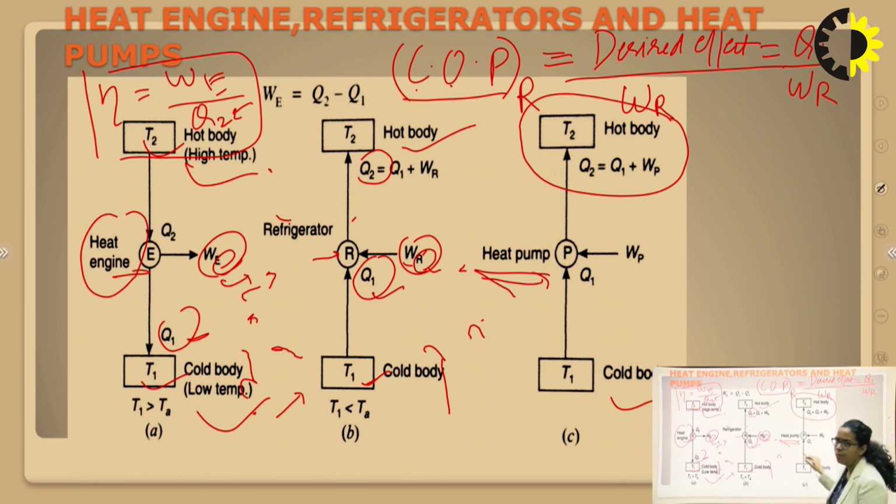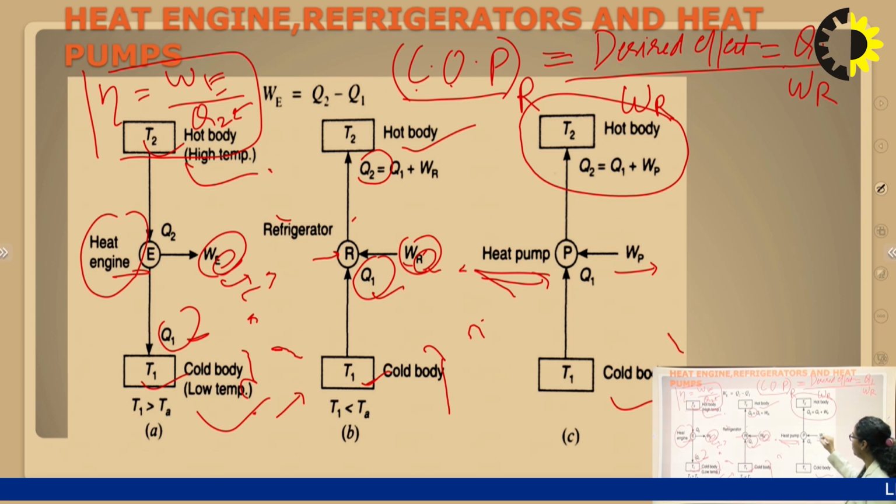The other concept and working are similar to the refrigerator. In a similar way, we have to supply some work to the heat pump. This is WP, the work being supplied to the heat pump, right? Again, Q1 is the heat transfer from the cold body, and Q2 is the heat transfer to the hot body.